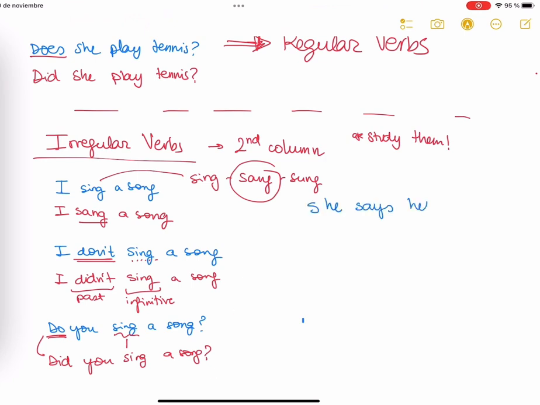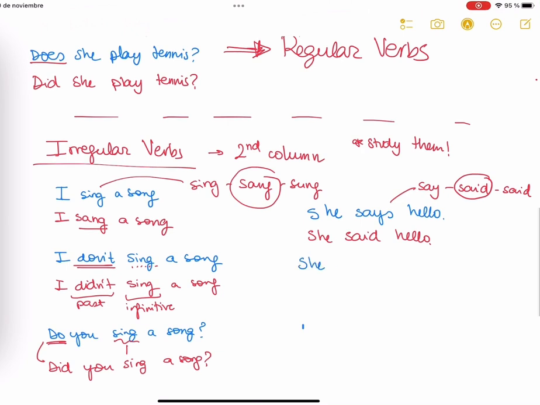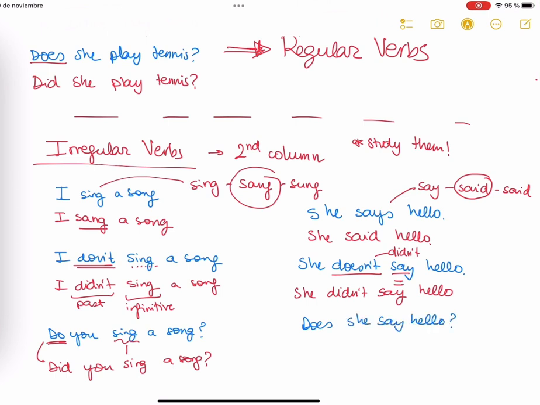Now she says hello. Remember, in past simple there are no specials. So it's she. What is the past of say? Say, said, said. So we have to say she said hello. In negative, she doesn't say hello. Okay, what is the past of doesn't? It would be she didn't. So she didn't say hello. Say has to be exactly the same. Now interrogative, does she say hello? What is the past of does? Remember, it's did. So did she say hello?